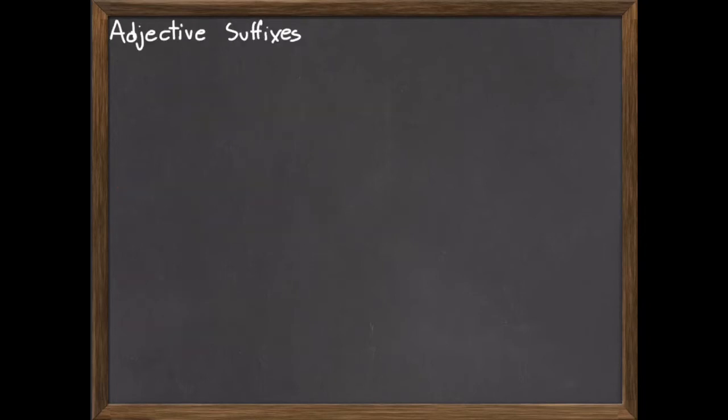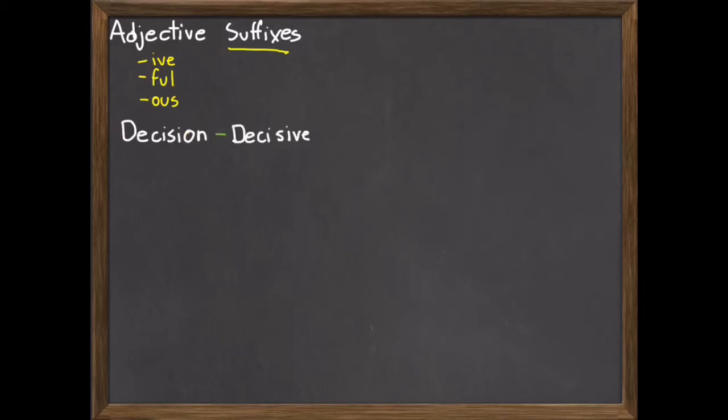So, let's begin. Let's begin by looking at adjective suffixes. Adjective suffixes are endings that go after a word and turn it into an adjective. You can turn verbs and nouns into adjectives by adding "ive", "ful", and "ous" at the end of the word. It depends very much on the word that you're trying to turn into an adjective. But many nouns and many verbs can be turned into adjectives by adding these suffixes at the end.